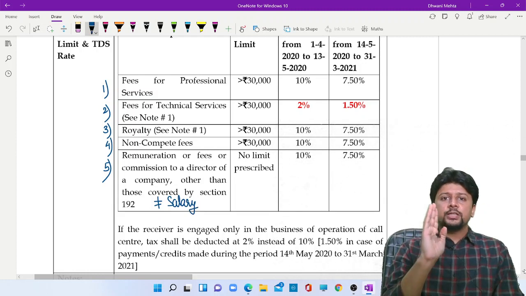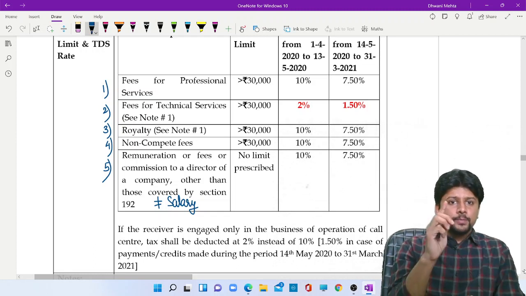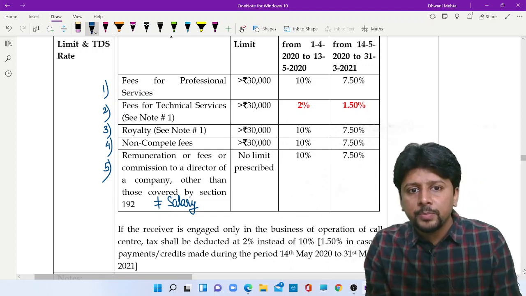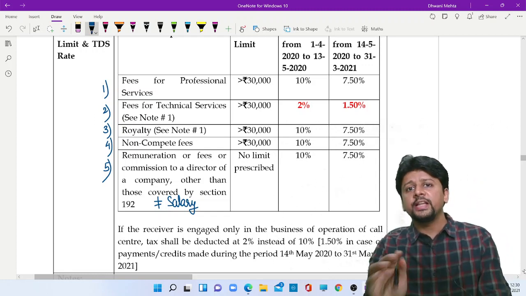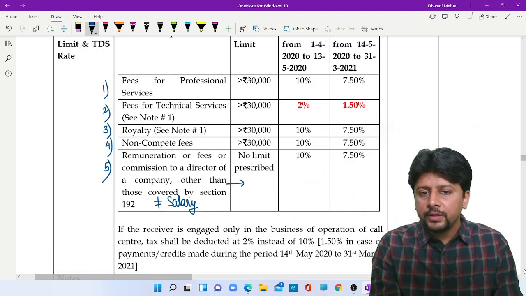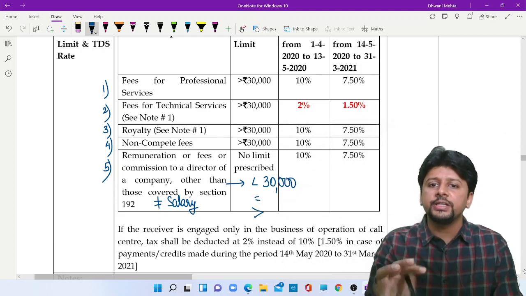Threshold limit is 30,000. This 30,000 is separately applicable for the first 4 items. There is no limit prescribed for director fees. So for director fees, TDS will be done whether the fee amount is below 30,000, equal to 30,000, or greater than 30,000. TDS will always be done.